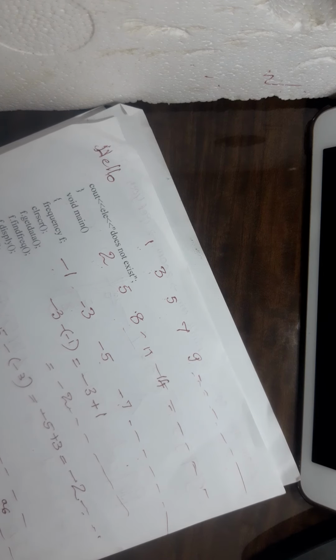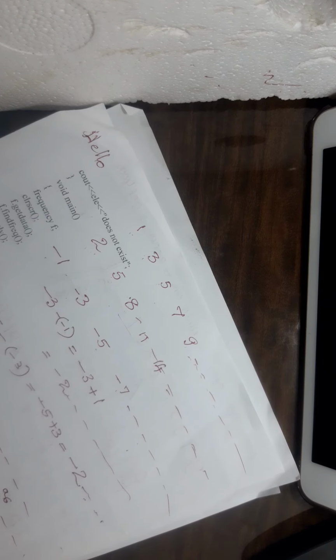Now I have written so many APs here. I had written even in the second video. The very first term is called A1, or it can also be called just A. The first term is A. A means A1.